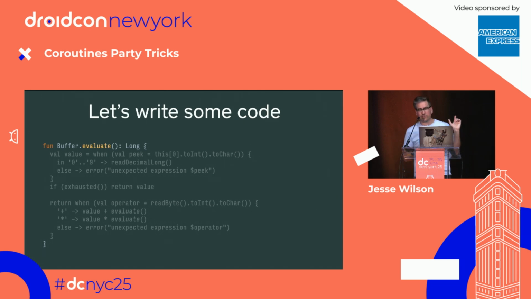So we're going to read the string out of an Okio buffer. And we're just going to continue to consume characters from that buffer and evaluate as we go. So, first thing we do is just read one number out of the buffer. If there's nothing left, we're done. Otherwise, read an operator like plus or times and recursively call with our value that we have in hand.